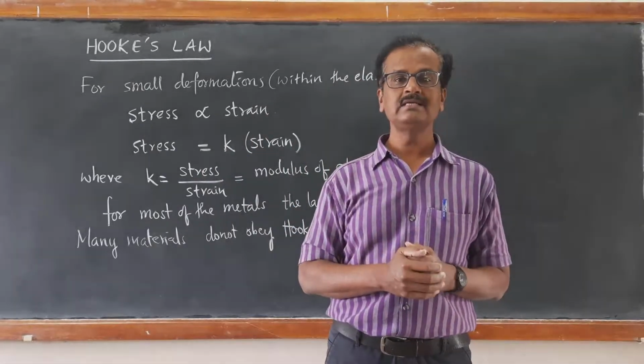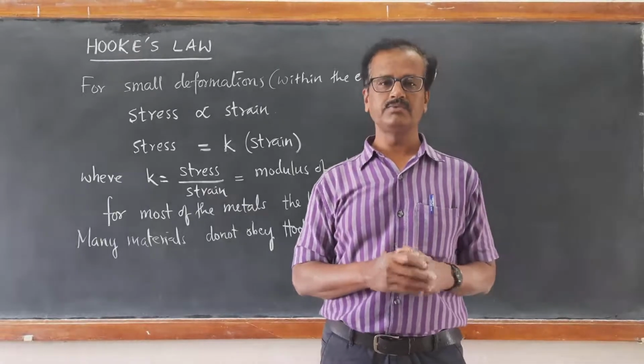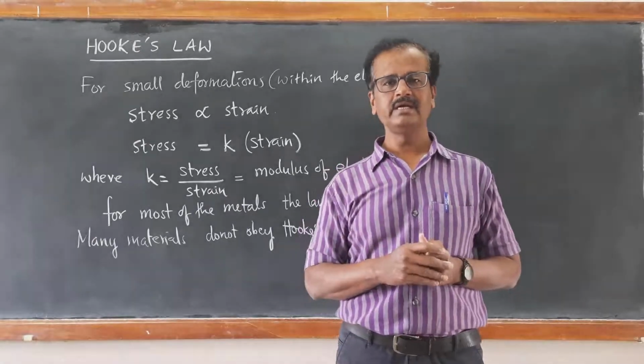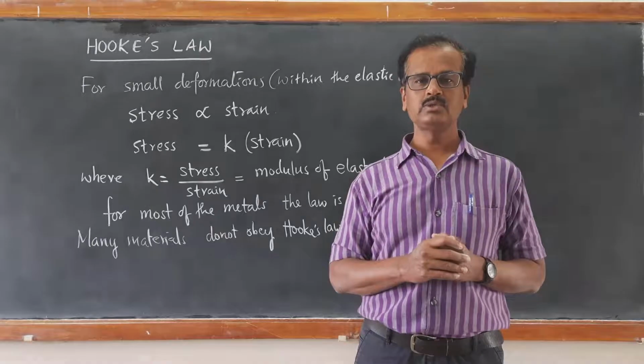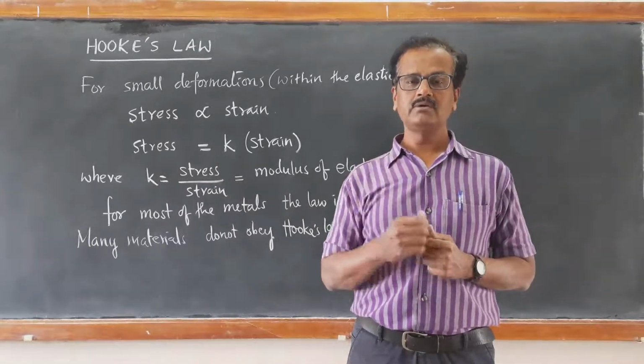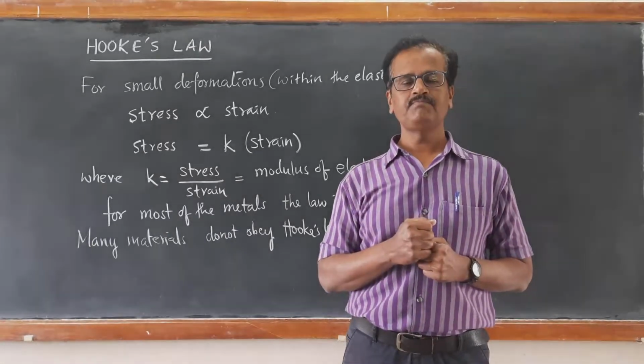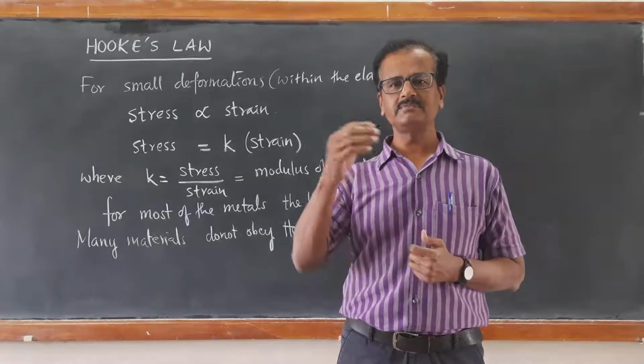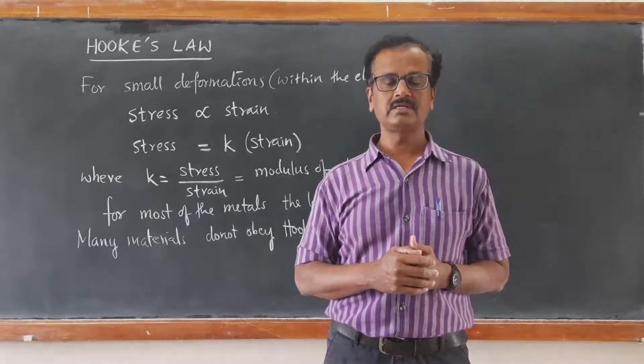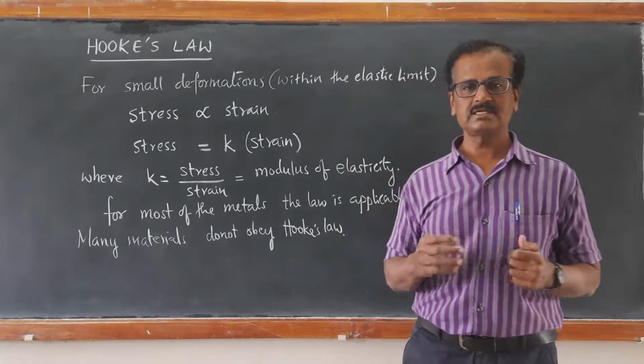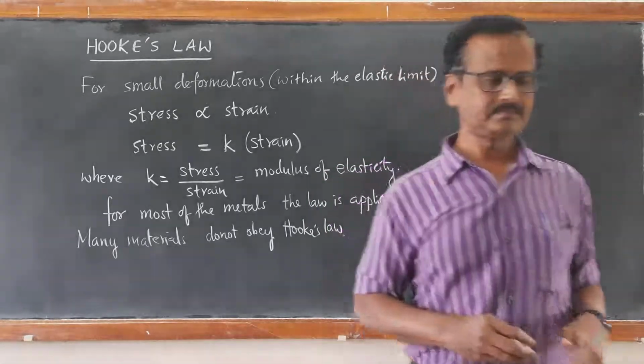That is what we call the stress versus strain curve, which is very significant in identifying materials having good strength, and different materials will have different types of stress versus strain curve. Now let us learn about the stress versus strain curve.